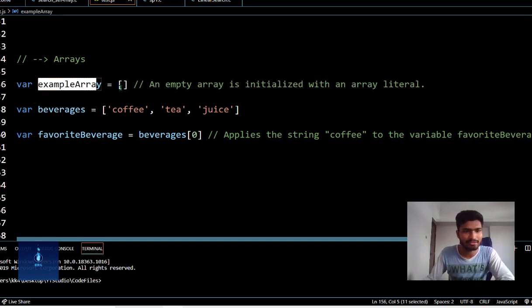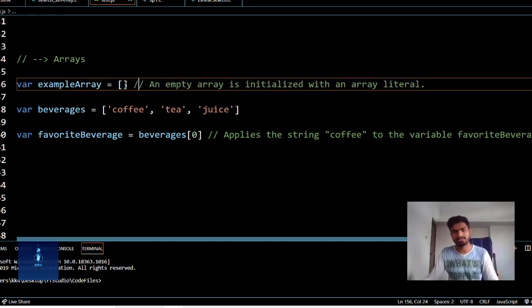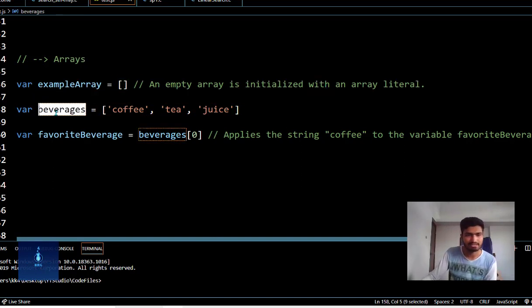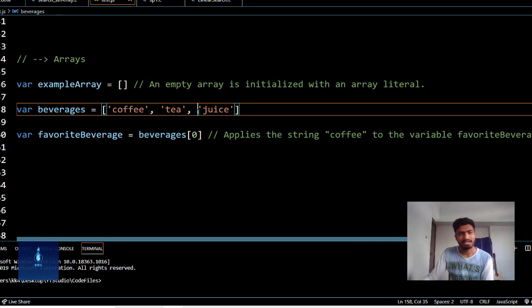Now we'll see an example. Variable example array, and this is an empty array. It is initialized with an array literal, and the second example is variable beverages, and it has three values separated by commas: coffee, tea, and juice, and each value in an array is represented by a number beginning with 0. So you must always remember that counting in programming begins with 0. So in the above example, coffee is at the 0th index, tea is at the first index, and juice is at the second index. Counting begins with 0 in programming, always remember that.